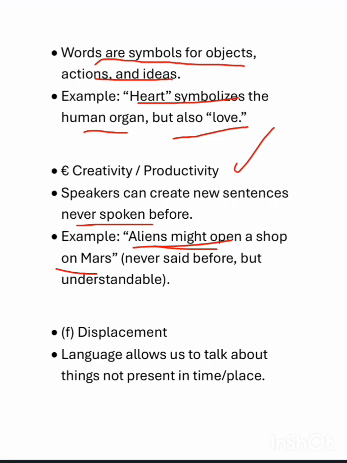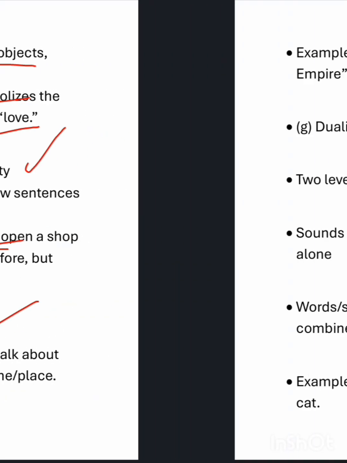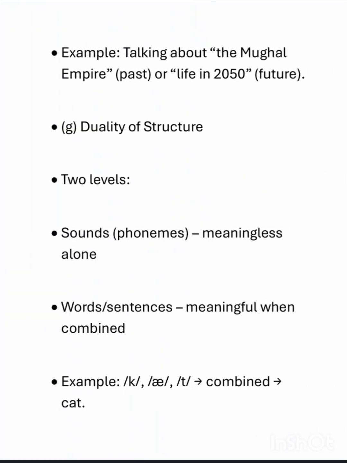Then we have displacement. What does displacement mean? We can talk about things that are not present in this place or in this time. So we can talk about the past, the future, and the present. Talking about the Mughal Empire is the past. Life in 2050, how it will be, is the future. This is displacement. We can talk about different times in language.